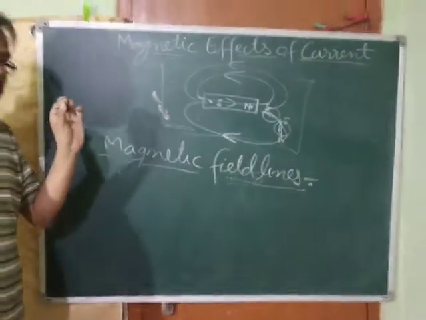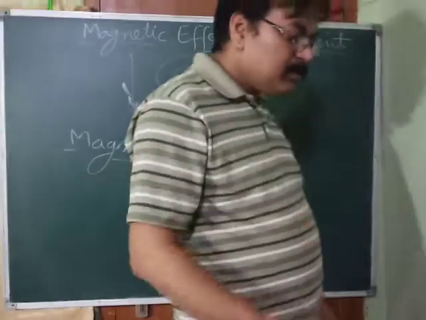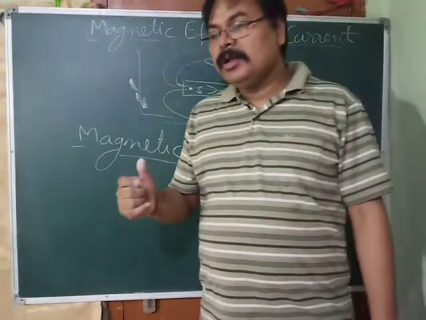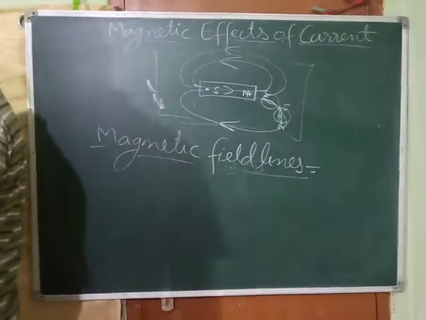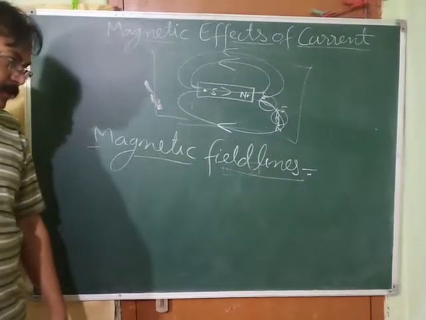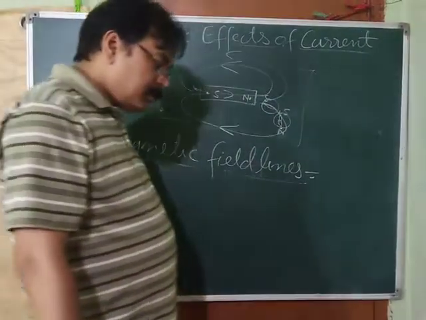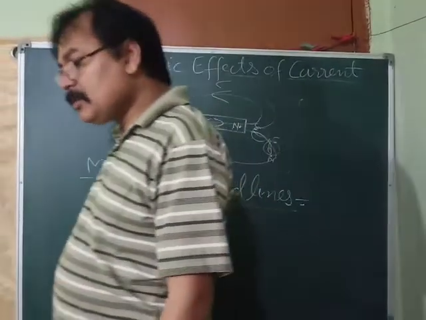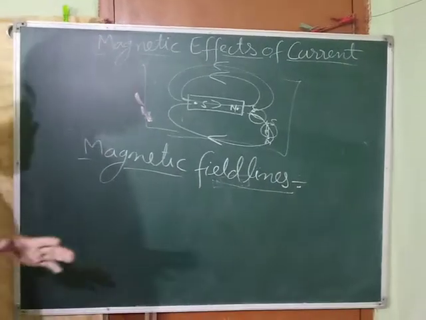Path traced by a hypothetical unit north pole placed in a magnetic field is called a magnetic field line. Full stop. These are imaginary lines.